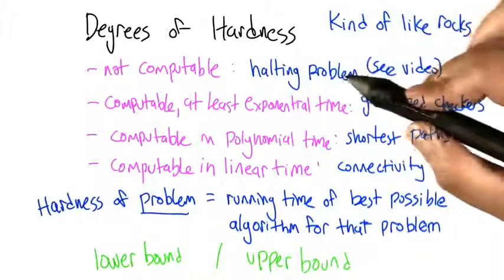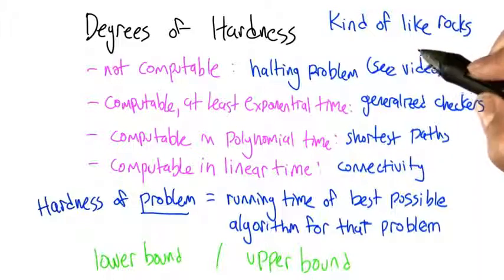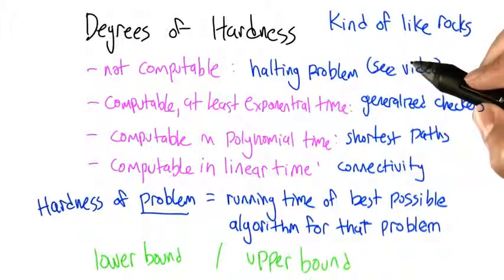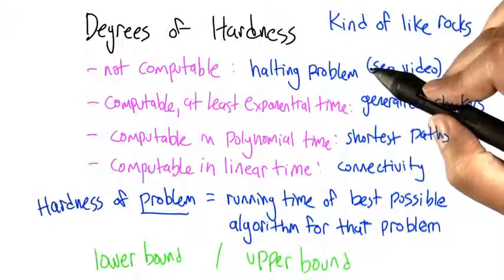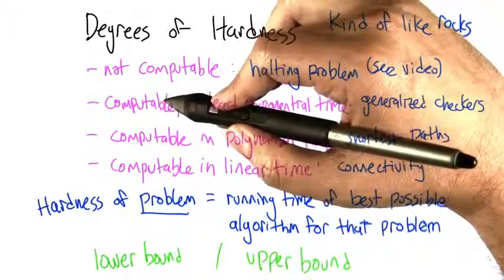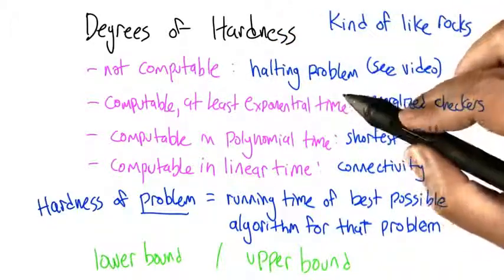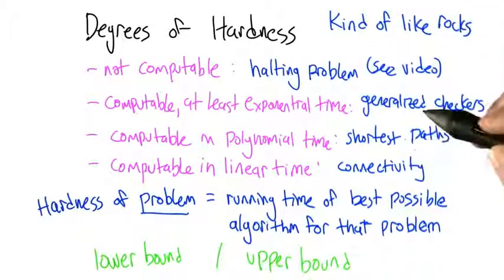An example of a problem in this class is the halting problem. And you can see I have a music video about the halting problem if you want to take a look at it, but we're not going to talk about it more in this class. There are some other problems, like I mentioned before, that are computable. We can actually solve them with a computer program, but they require at least exponential time. I mentioned generalized checkers as an example of that.